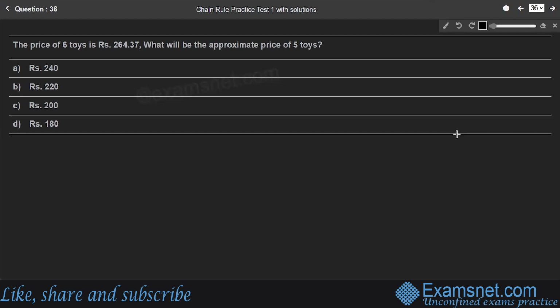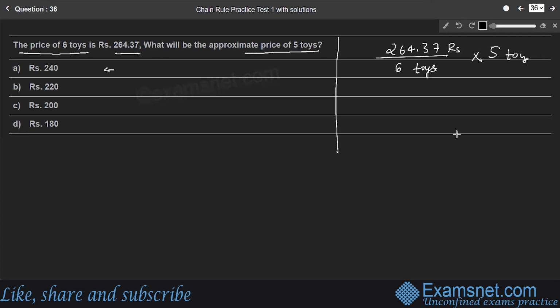Question 36. The price of 6 toys is 264.37 rupees. What will be the approximate price of 5 toys? As in the previous example, here also, you can go for the direct method, the direct trick. The cost of 6 toys is 264.37 rupees. Therefore, 5 toys cost 264.37 into 5 divided by 6.